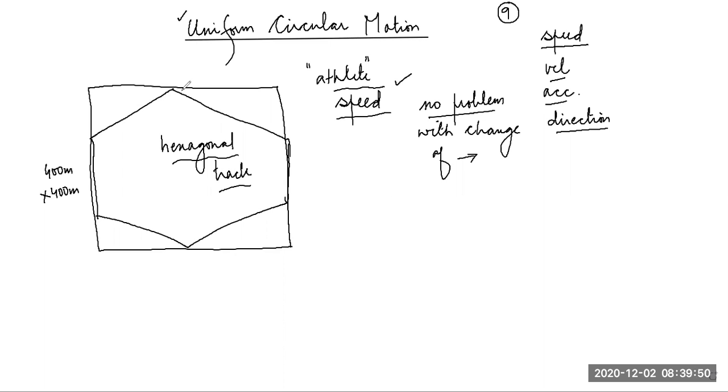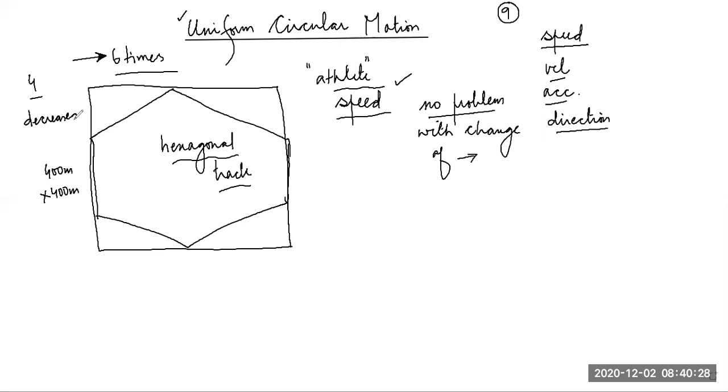So on this hexagonal track, he runs from here, and again immediately he changes the direction. Now he maintains the constant speed. How many times does he change the direction? 6 times. 6 times he changes the direction. Okay, students, have you observed that the number of times he's changing his direction is increasing? Last time it was only 4 times he changed the direction, and the length of one side was quite more. Now the length of the sides has decreased. Have you observed that?